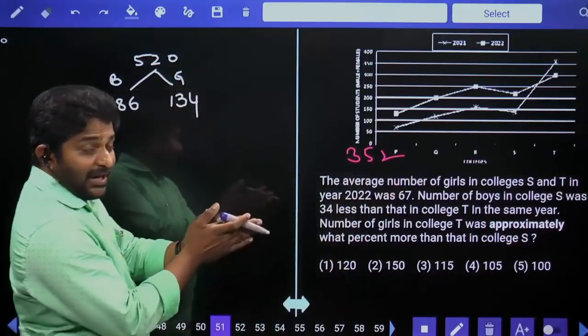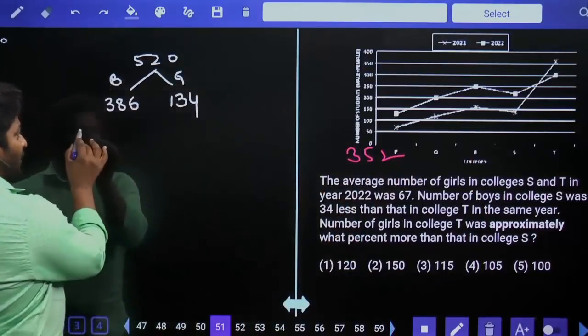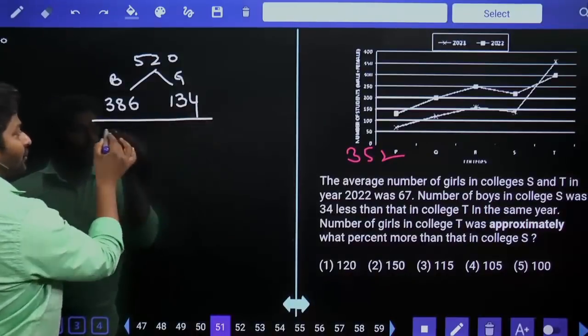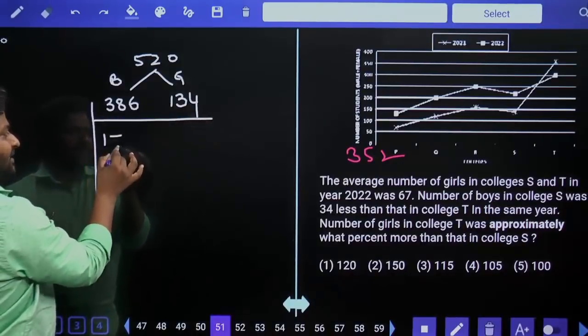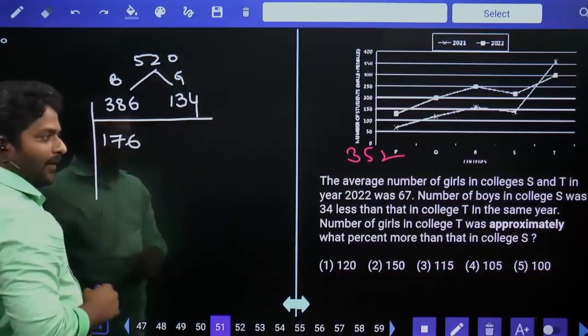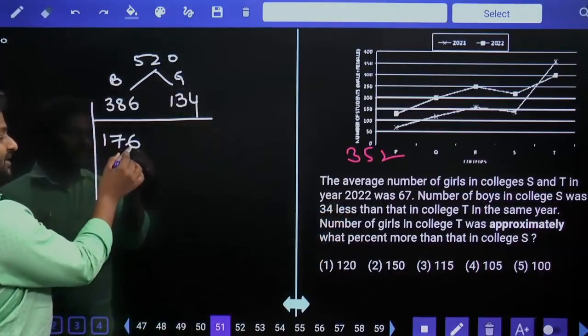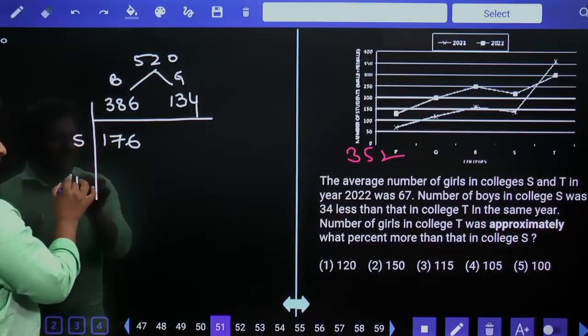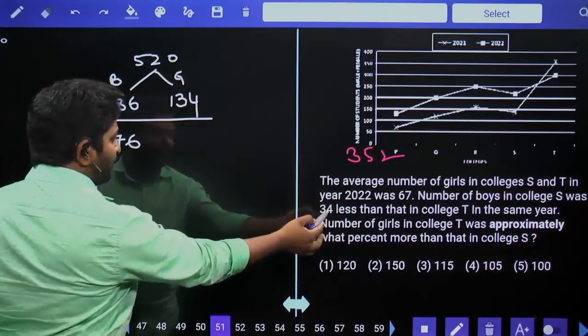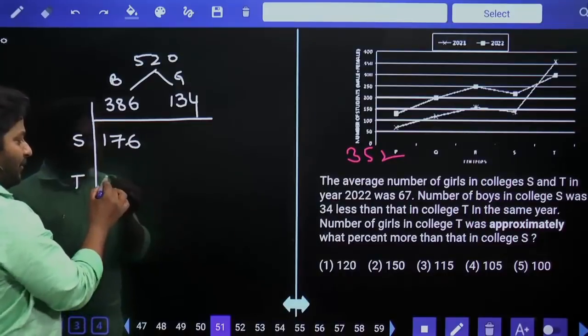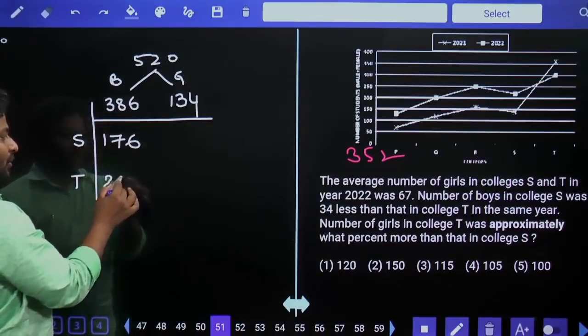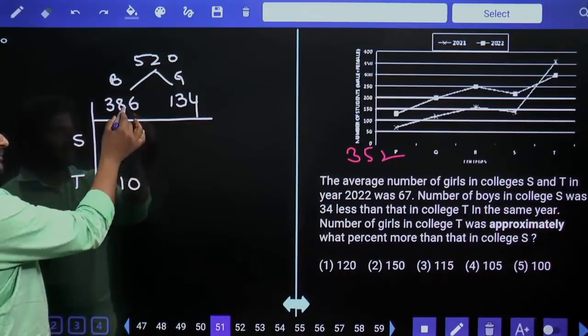Now, equally distribute 352, we will get 176. And in college S, 34 fewer boys are there. So this is for S and T: 134 plus 176 plus 34 is equal to 210. The sum of both the numbers is 386.